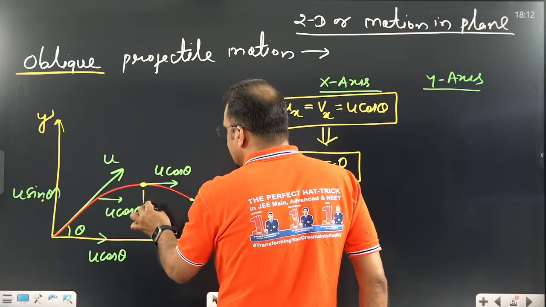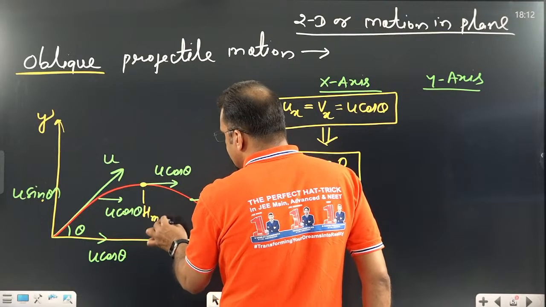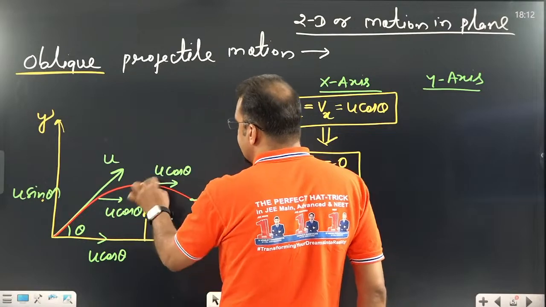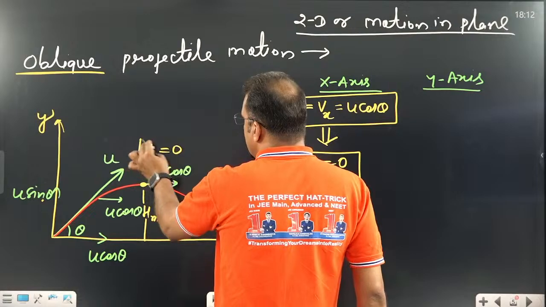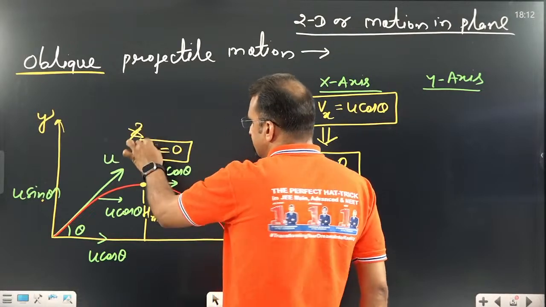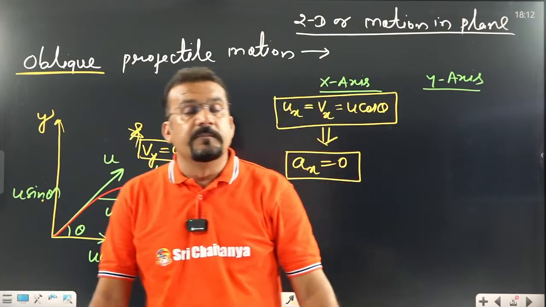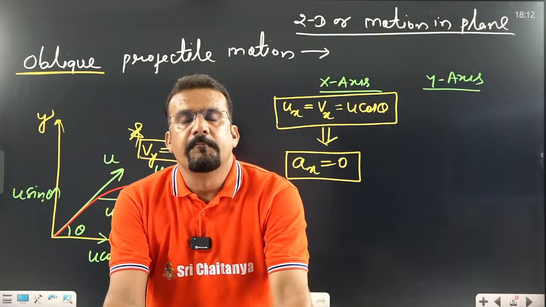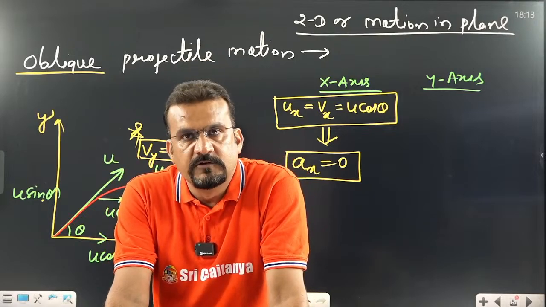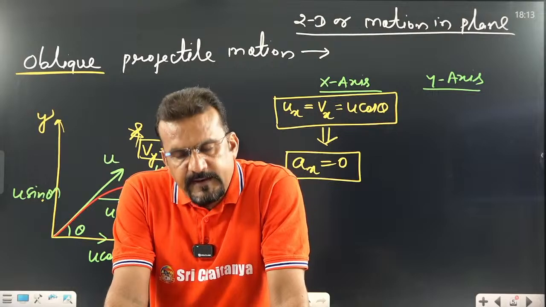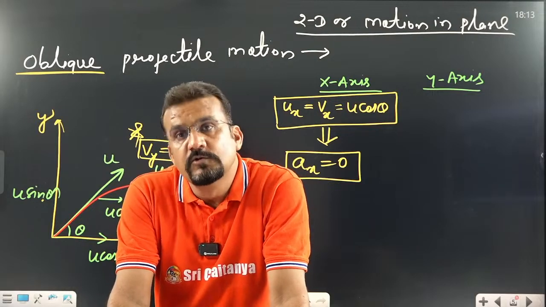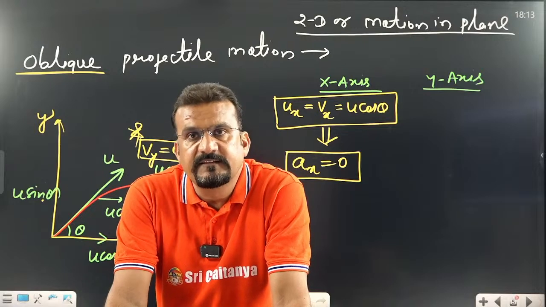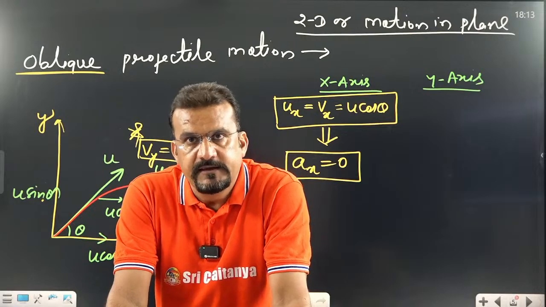What is this point? Where the body achieves maximum height. At this point, the velocity on the y-axis is 0. This is very important. Sometimes a question may be asked: at maximum height, velocity is 0? No. At maximum height, the y component of velocity is 0.